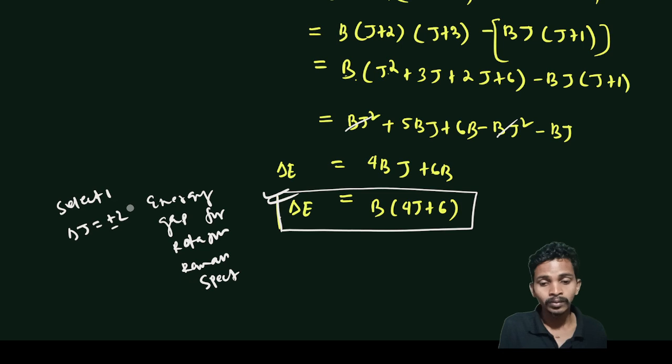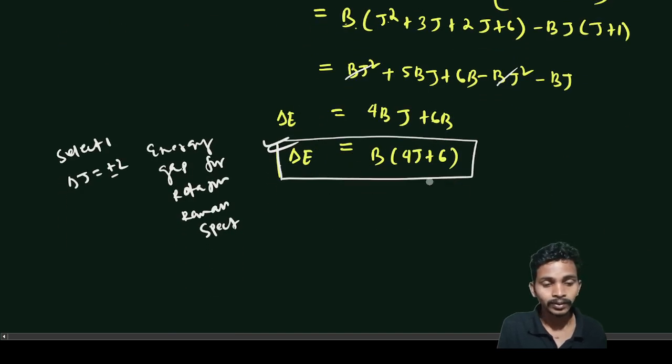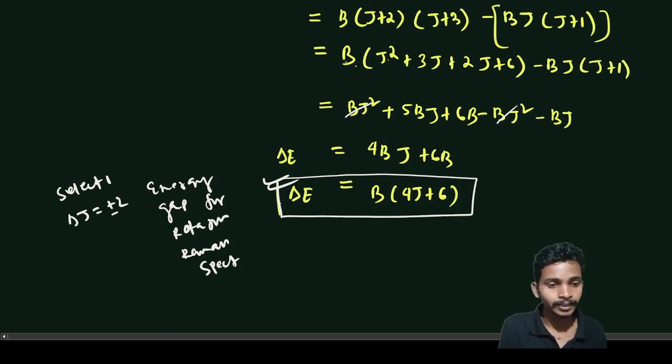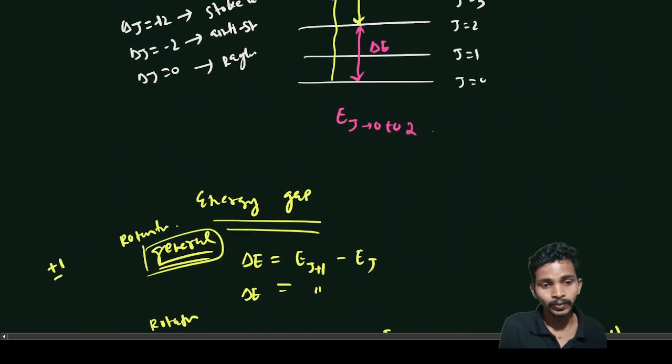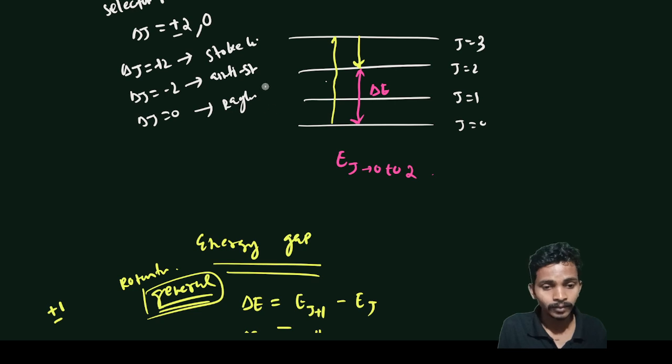If I use ±1, that is for rotational spectroscopy, I get different values, as we have discussed. Okay, so these are the energy gaps. Why am I interested in this energy gap? Because this is the energy given by electromagnetic radiation.